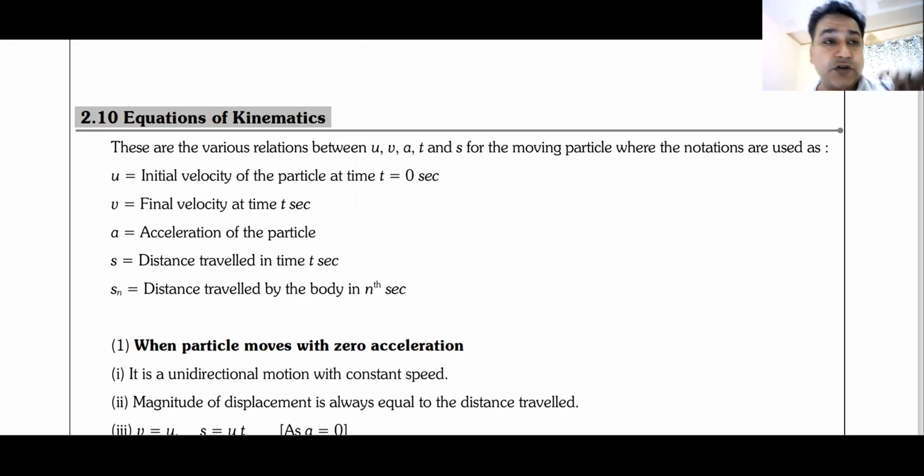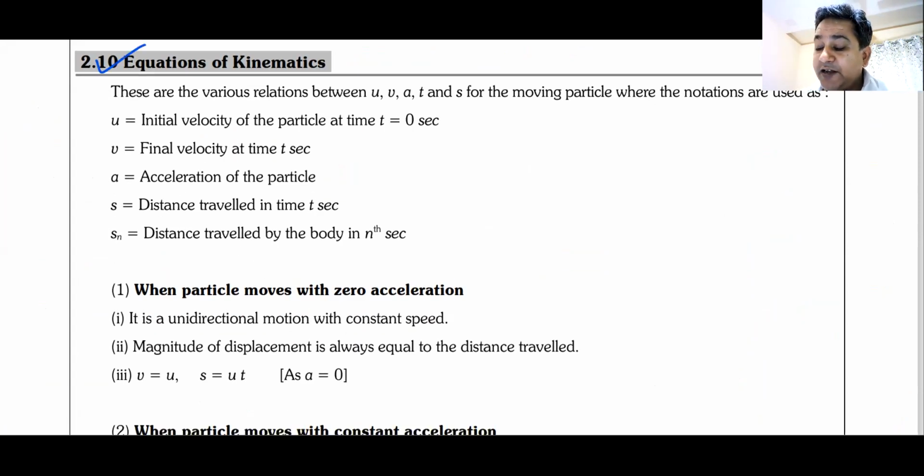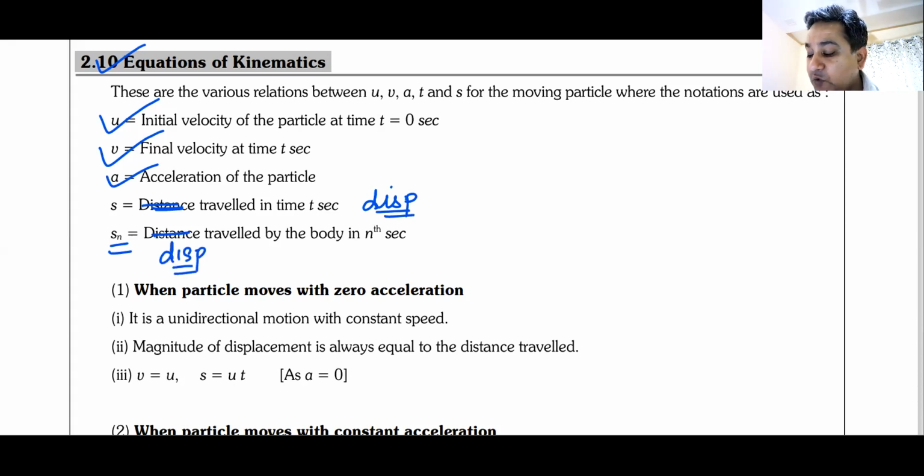All these points are taken from your notes, so you can read them once you get back home. Equations of kinematics: U is the initial velocity, V is the final velocity, A is the acceleration, S is the displacement, not distance, and Sn is the displacement in the nth second. We will discuss this in the next class, don't worry.